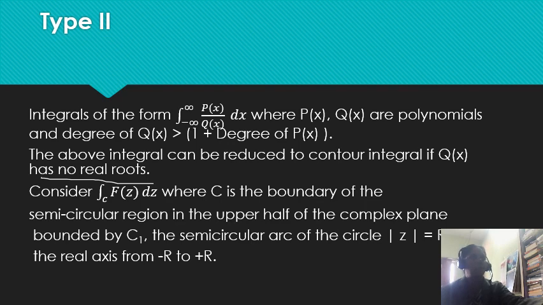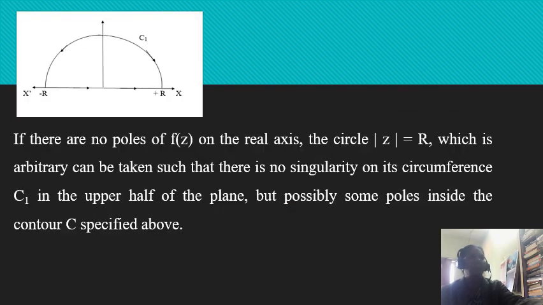Consider the integral over C of f of z dz, where C is the boundary of the semicircular region in the upper half of the complex plane bounded by C1, the semicircular arc of the circle mod z is equal to R, and the real axis from minus R to plus R. If there are no poles of f of z on the real axis, the circle mod z is equal to R, which is arbitrary, can be taken such that there is no singularity on its circumference C1, in the upper half of the plane, but possibly some poles inside the contour C specified above.